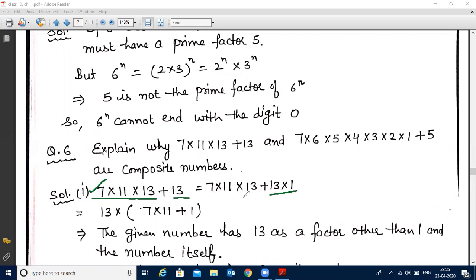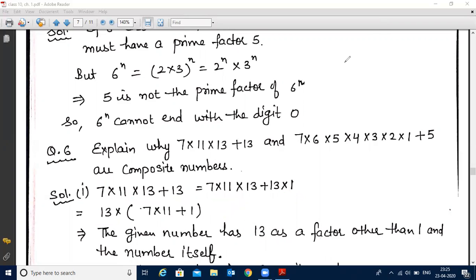Now take out 13 from these two terms. So now we can write this as 13 into (7 into 11 plus 1). So the given number has 13 as a factor now. Other than 1 and the number itself, it has one more factor, that is 13. So it is not a prime number, it is a composite number. I think it is clear to you.